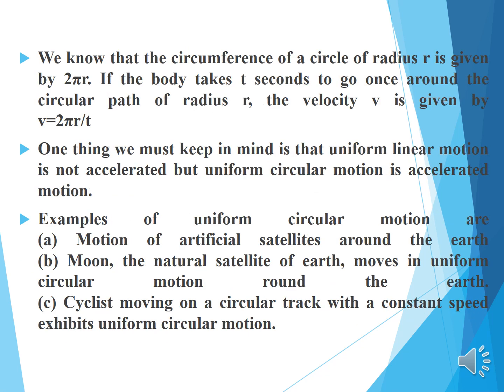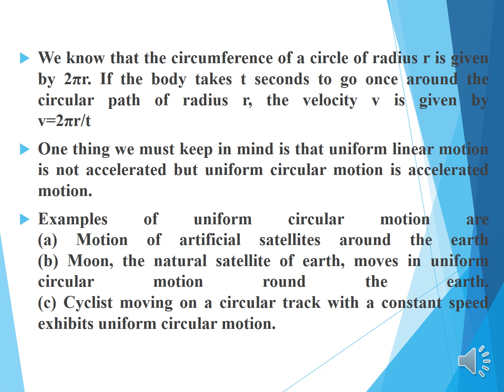We know that the circumference of a circle of radius r is given by 2 pi r. If the body takes t seconds to go once around the circular path of radius r, the velocity v is given by 2 pi r by t. One thing we must keep in mind is that uniform linear motion is not accelerated, but uniform circular motion is accelerated motion. Examples of uniform circular motion are motion of artificial satellites around the earth.